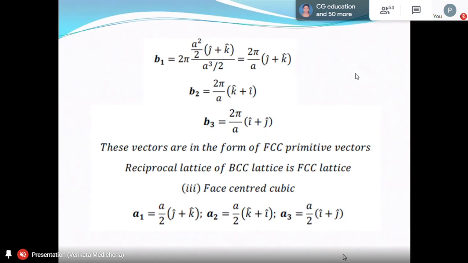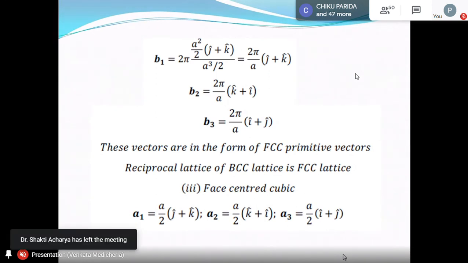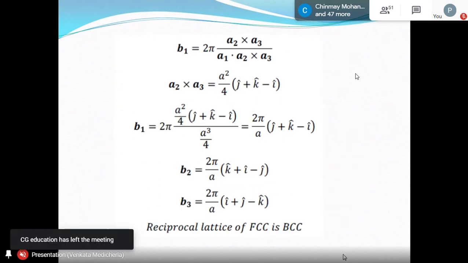So these are the face-centered cubic primitive lattice vectors of the Bravais lattice. These things we already know. I have defined all these things. Now let us find the reciprocal vectors. B1 is equal to 2 pi into A2 plus A3 by A1 dot A2 plus A3. So what is A2 plus A3?